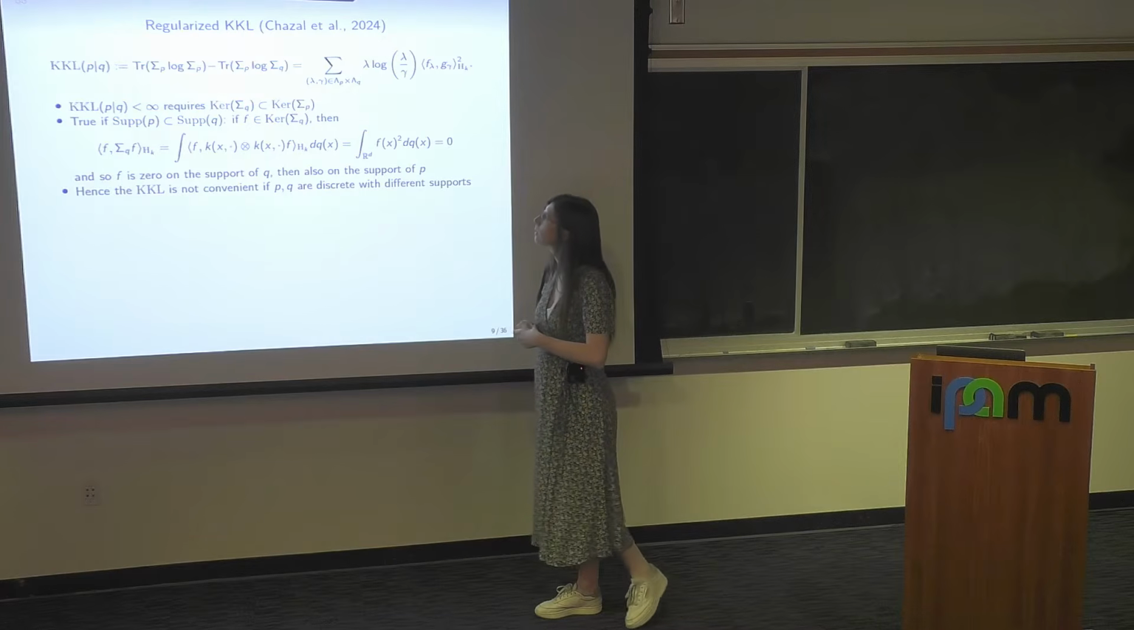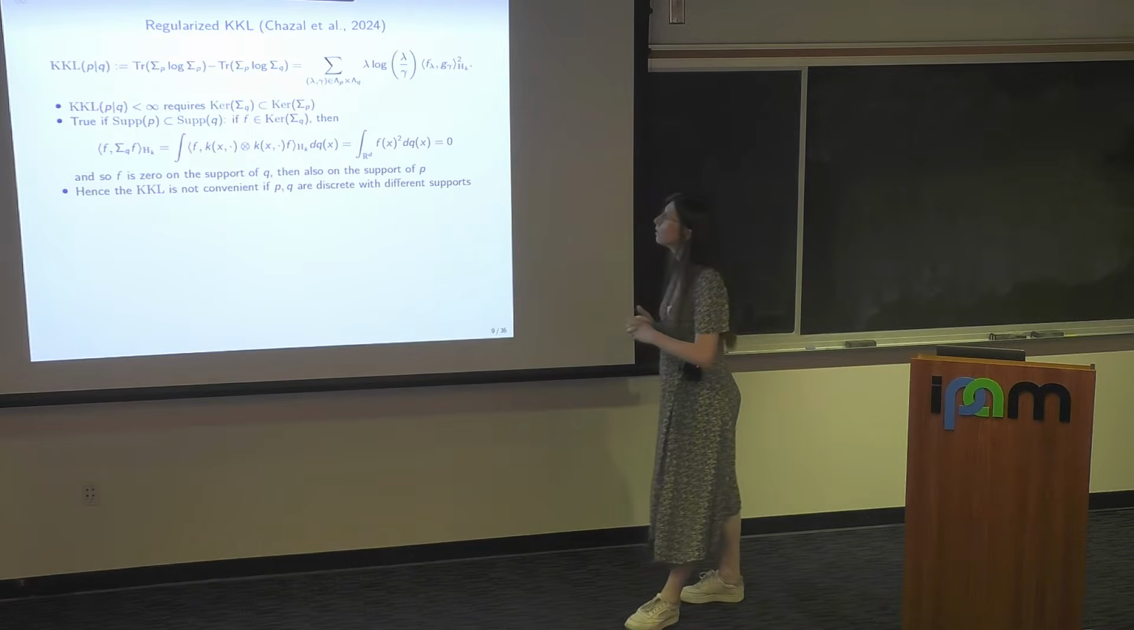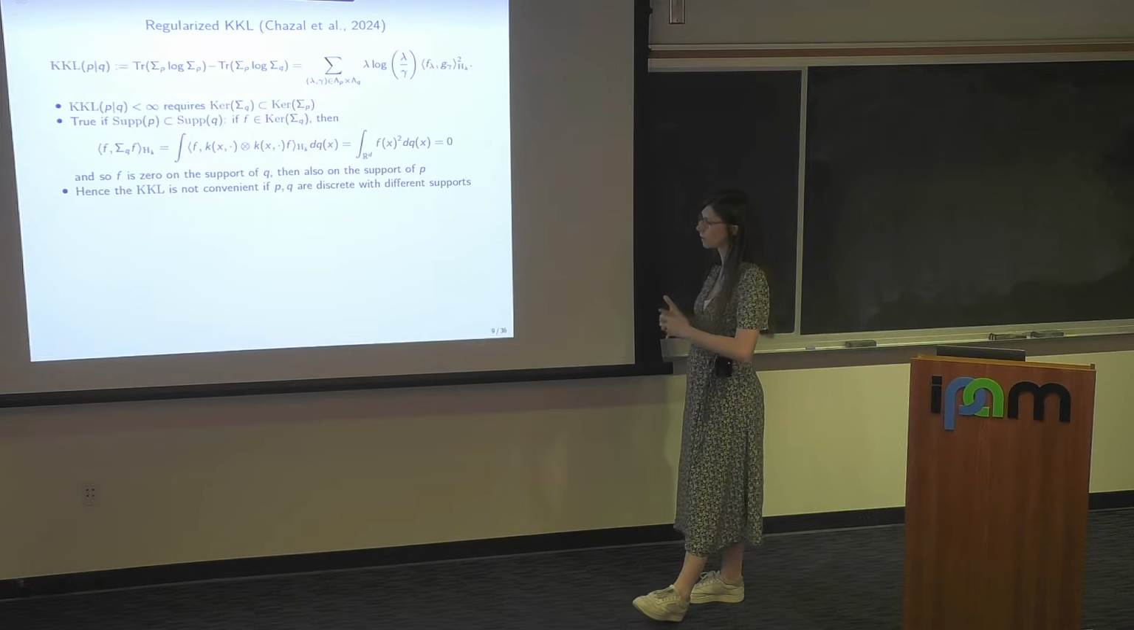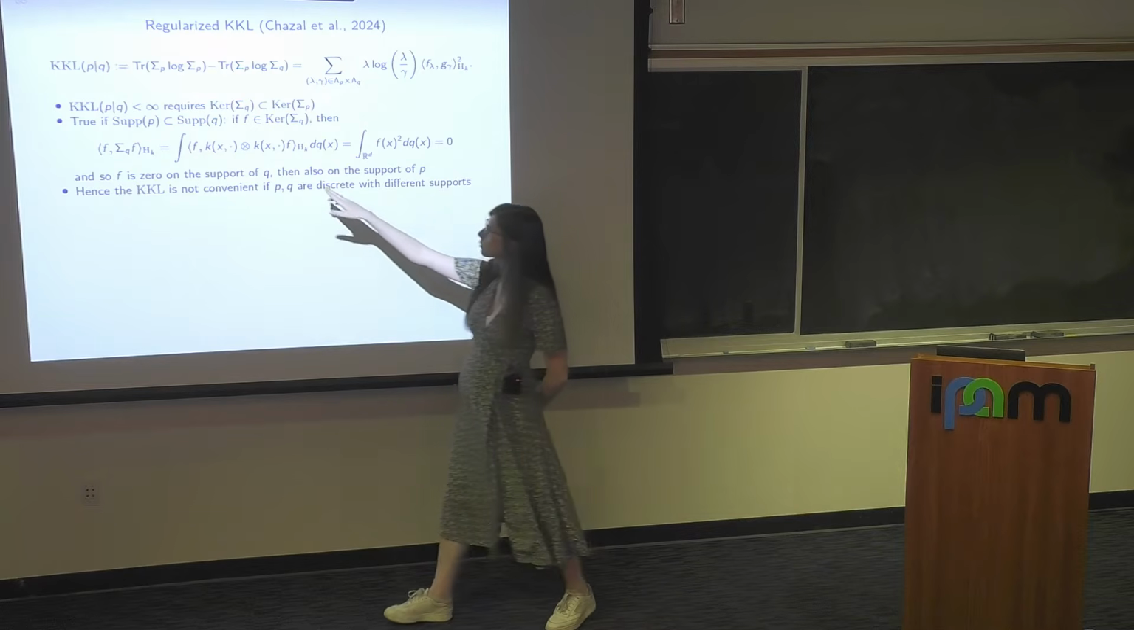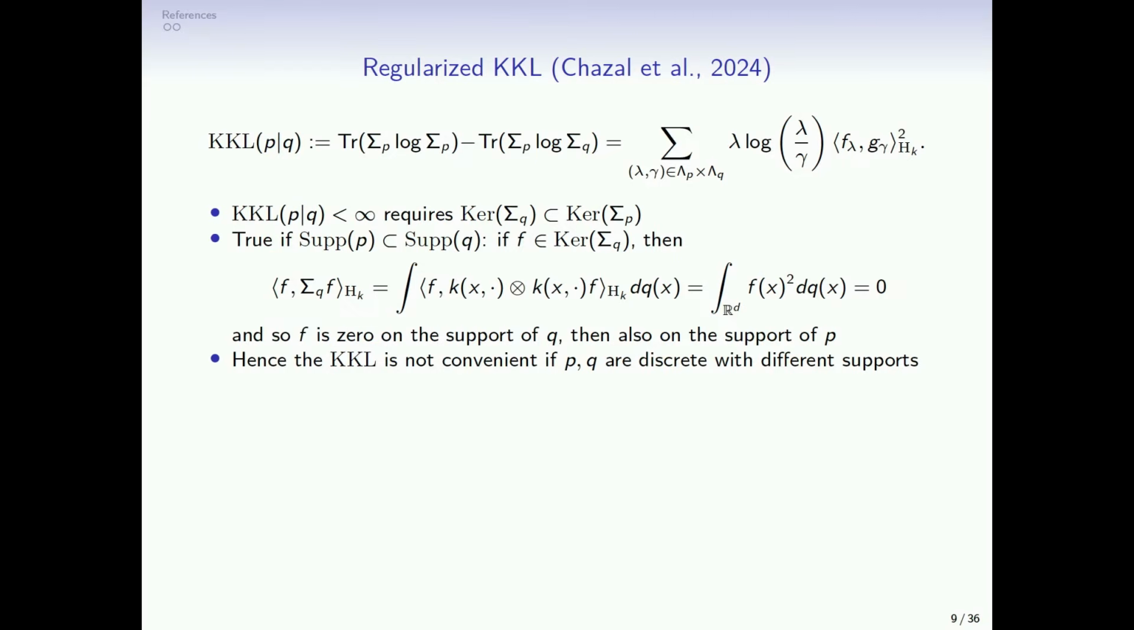we thought about this, and we first noticed a few things on the KKL object that were motivating the regularization that we mentioned. First, if you think of the KKL, and when it is finite, you actually need the kernel of sigma q to be included in the one of sigma p, right? Otherwise, you will have a problem with this log sigma q. This condition is satisfied, for instance, as soon as the support of p is included in the one of q. Okay, so it's the same condition as for the standard KL to be finite.